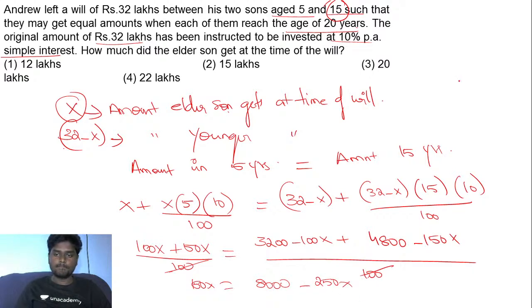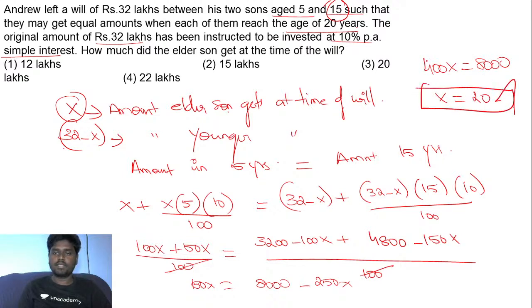So we'll be getting 400x is equal to 8,000. That is, the value of x will be 20. So the amount the elder fellow will get at the time of the will is 20 lakhs, and the younger fellow will be getting 12 lakhs.